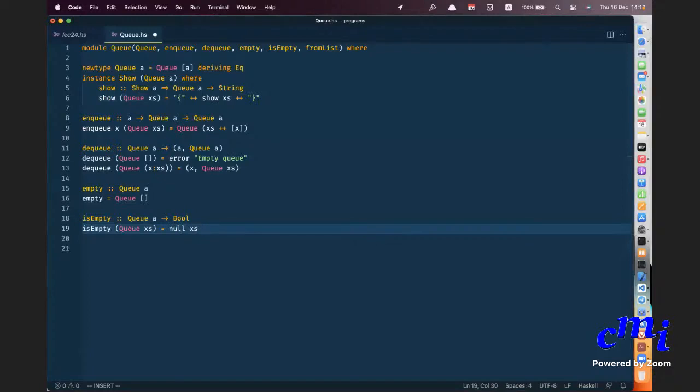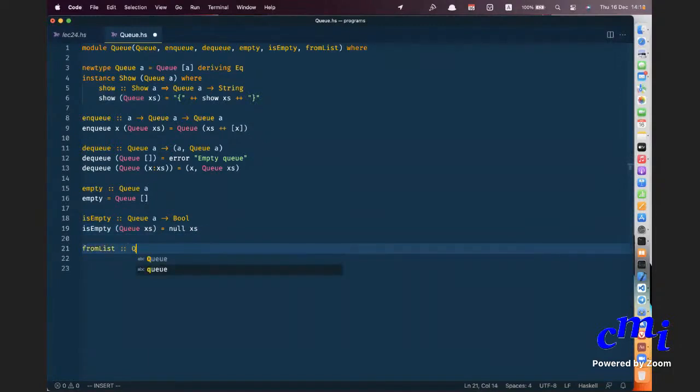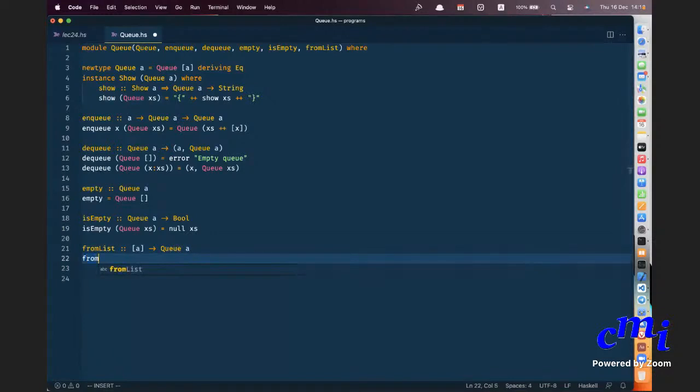Okay, great. So this is all done. And fromList. Can somebody tell what fromList is? Converts list to queue. Yeah, it is list to queue. It is just Queue. Queue is the value constructor. I'm not exporting the value constructor explicitly, but I'm just doing this. You will see now in this case that there will be a difference. Okay, fine. So I've done this.